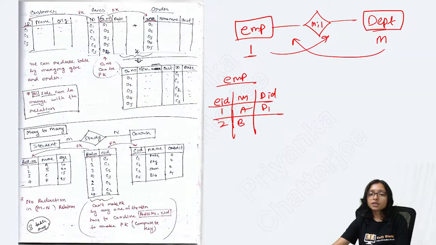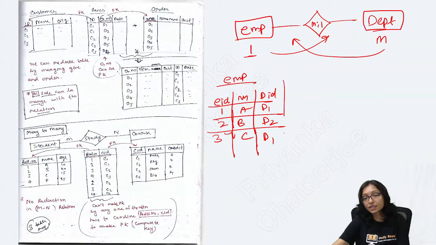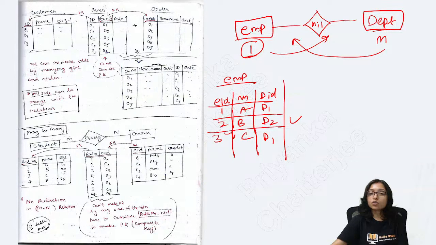Employee 2, B, works in department 2. Employee 3, C, may be working in department 1. That is possible, because here the cardinality is 1. There is no chance that one employee will work for multiple departments. Whenever one employee works for multiple departments, there will be multi-valued attributes, which is not possible.